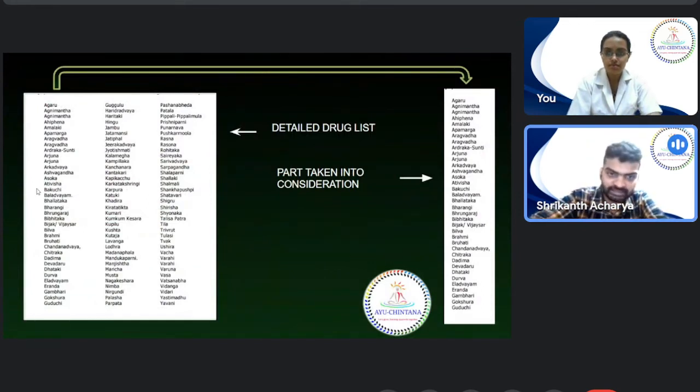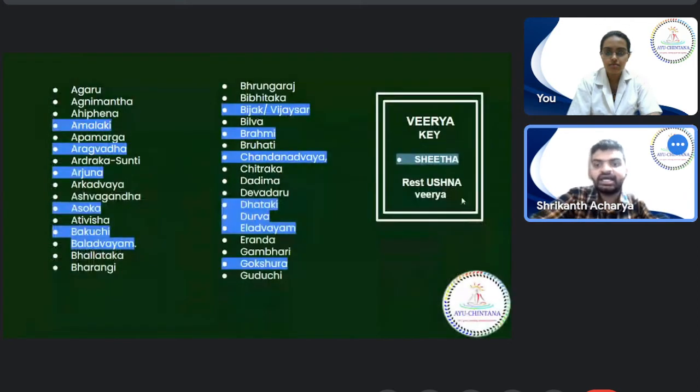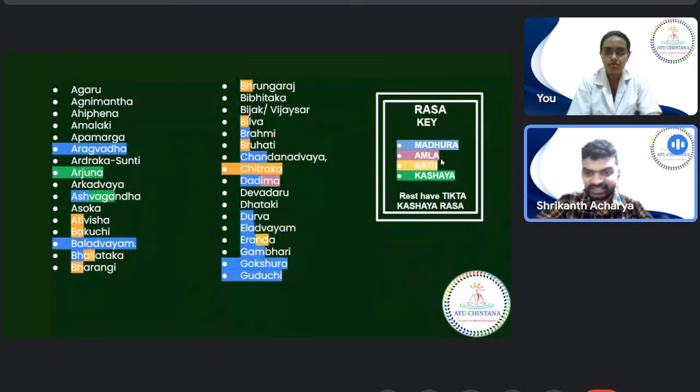This is your entire syllabus copy, and I will be taking into consideration only the first row for this study purpose. Next, I will be going first to the rasas. Marked in blue is all the drugs that are having Madhura Rasa.